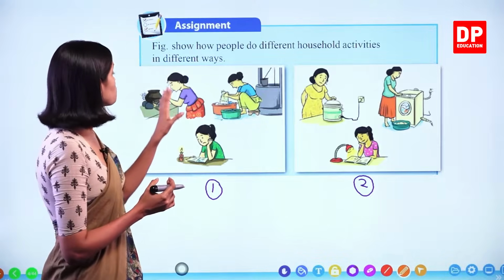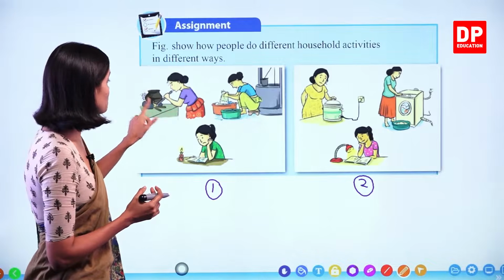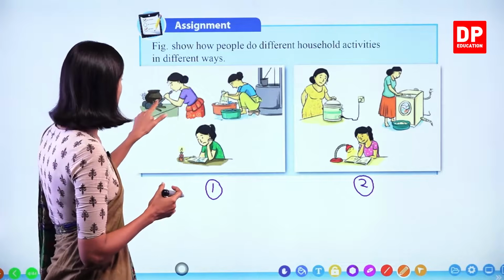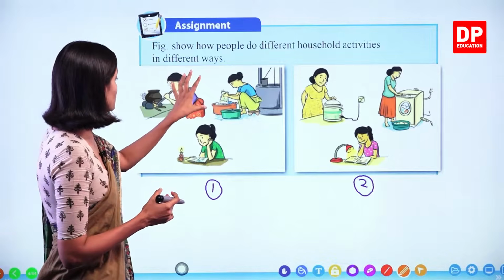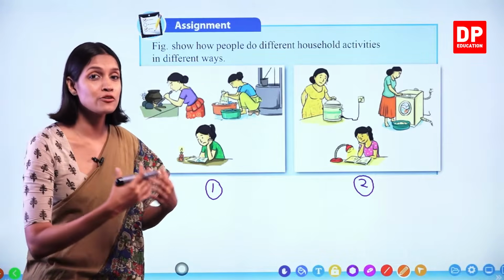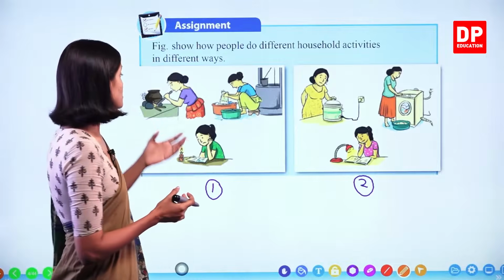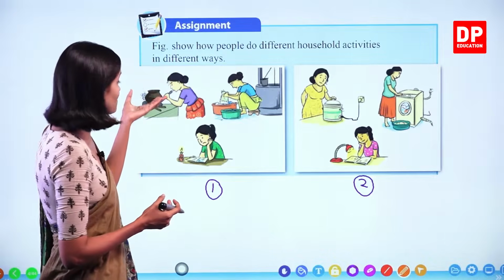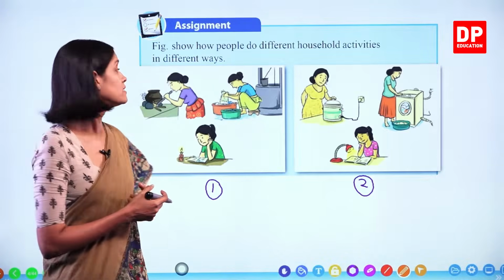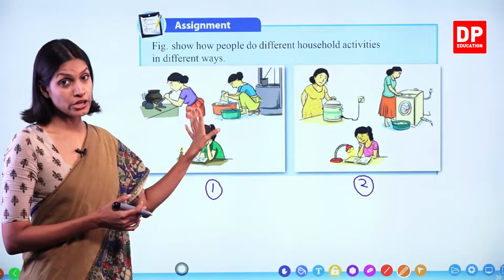Okay? So for that purpose, you can see this lady is blowing air using this pipe. So metal pipes are used. Using these type of metal pipes, when we blow air into this hearth, it gets enough air, it gets enough oxygen, and therefore firewood burns really well. Okay, so when firewood burns well, what happens? More energy can be obtained, right? Okay, so this is one method of cooking food.